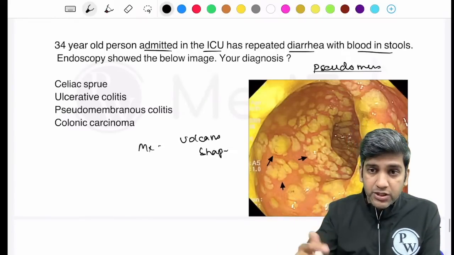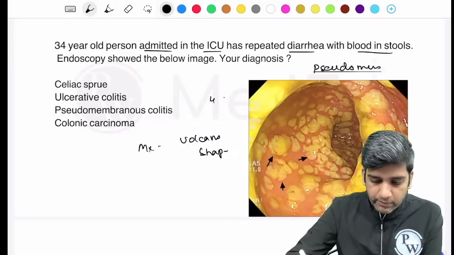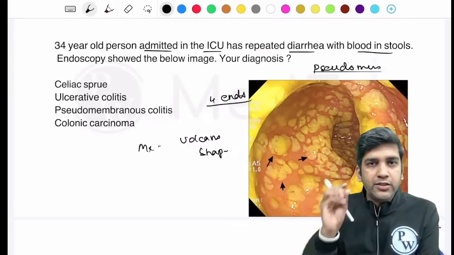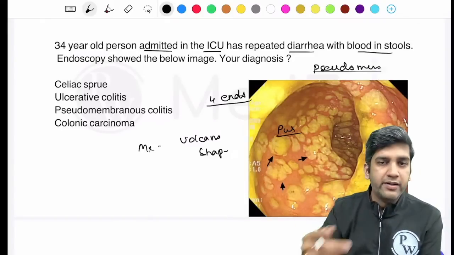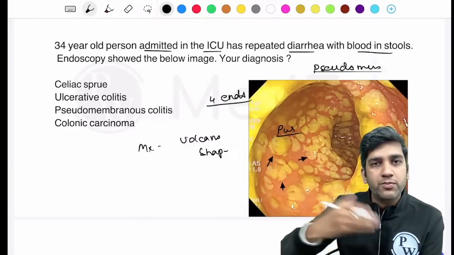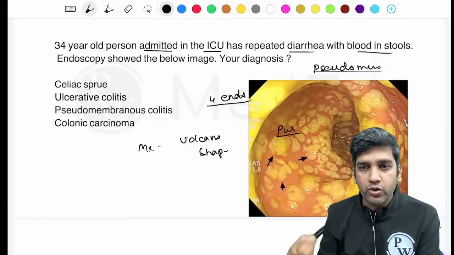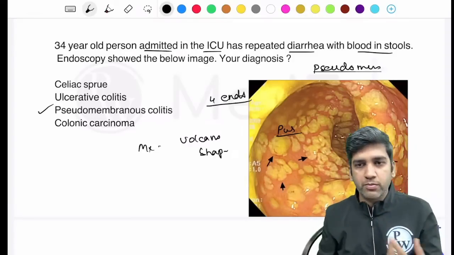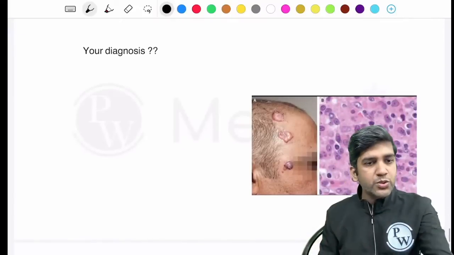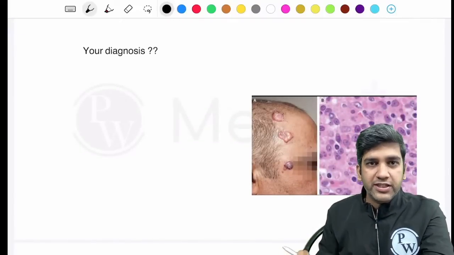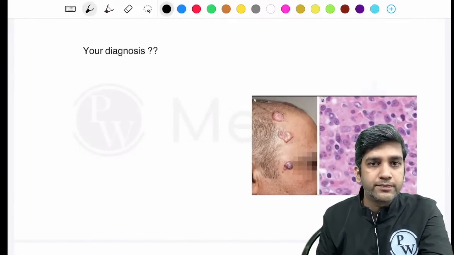It was a multiple image. Okay, there are 4 endoscopic images, but I think you must have definitely noticed the yellow discoloration, which is nothing but the pus points. The pseudomembrane, right? The infectious membrane forms like a membrane. That's called pseudomembranous enterocolitis, and that's the classical answer. Fine. Yes, perfect. Was this question there? Was this in the first paper or the second paper? Because this was a very difficult one.